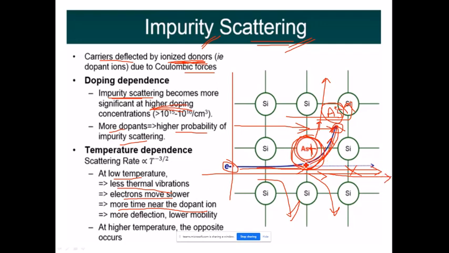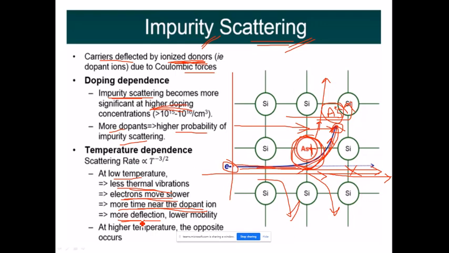But now what is happening? If it is moving very slowly, then it will definitely be caught by the arsenic, or the arsenic will be catching the electron, or it will be deviating it. So if the electrons move slower because of low thermal vibrations, more time the electron will be spending near the dopant ion, and it will be more deflected.